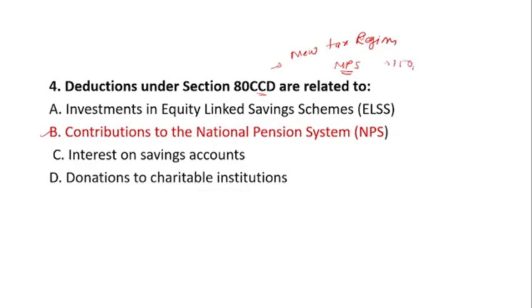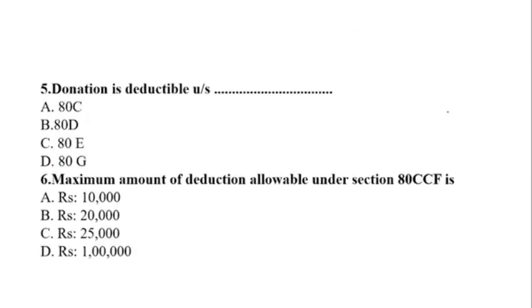Maximum limit is 1,50,000, and additionally in 80CCD(1B) you will get an additional 50,000 of deduction. So the total amount is 2 lakh; up to 2 lakh you will get a deduction under section 80CCD. Okay, now the next question, number 5: donation is deductible under section